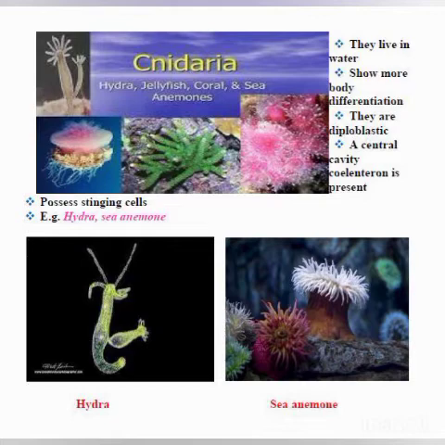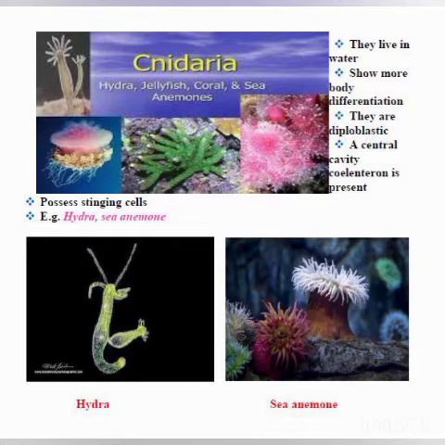Here, a central cavity, the coelenteron, is present. In the center one cavity is there, but it doesn't have an anus, but a mouth is present, and that is surrounded by short and slender tentacles.